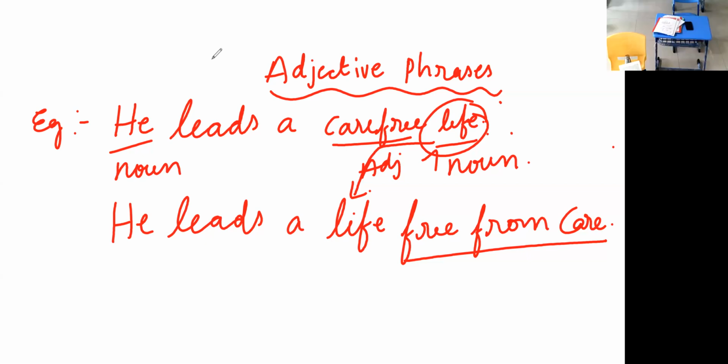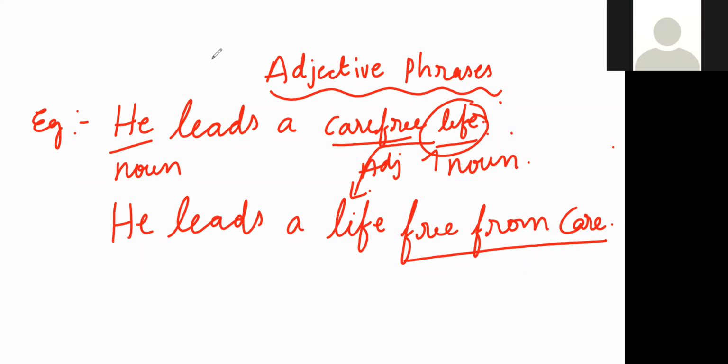How many have I given you? Three. I like to see a smiling face. This is a stone wall. He leads a carefree life. So now I will give you homework. You do it by yourself and tell me. Or else you make your own sentence and tell me. I'm writing on the board. All of you copy it.